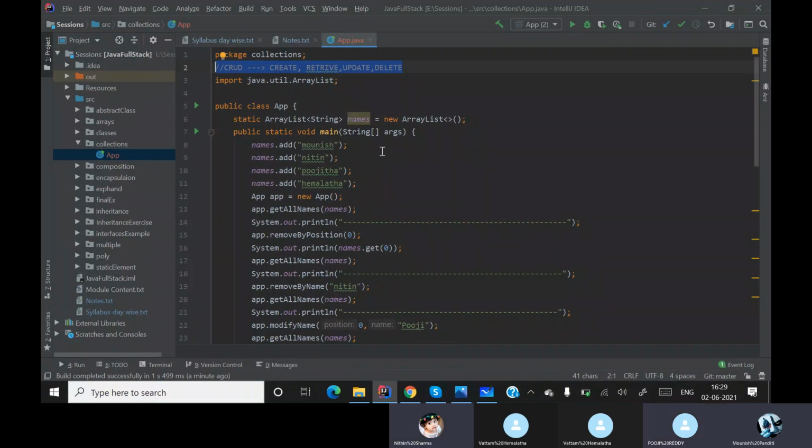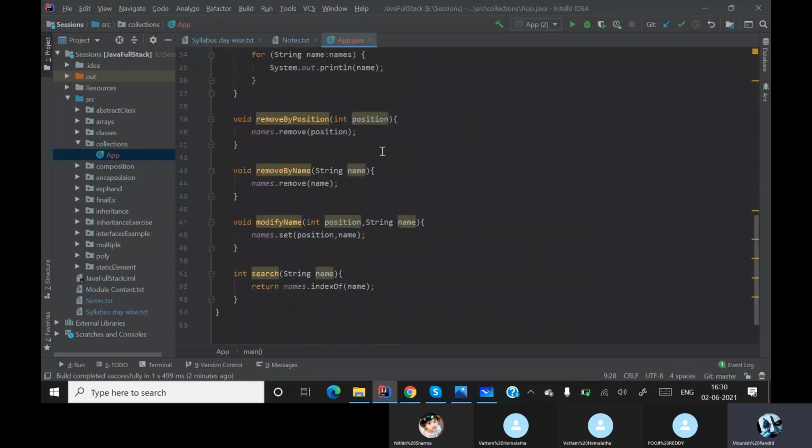You take any project, anything, the first thing you do is you need to add some list, you need to add some data, modify some data, delete it, and you need to get that data from the client. So this is what we do in a real-time application also. Understood? Yes. So this is what is called a CRUD operation, and I hope you understood the basics of array list.